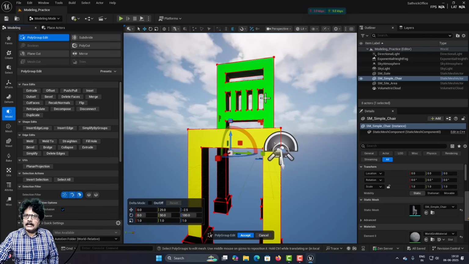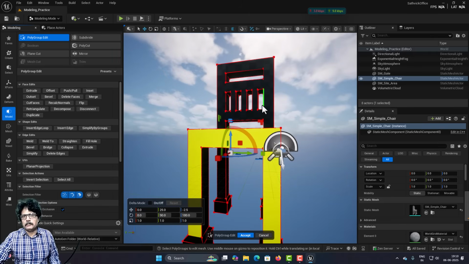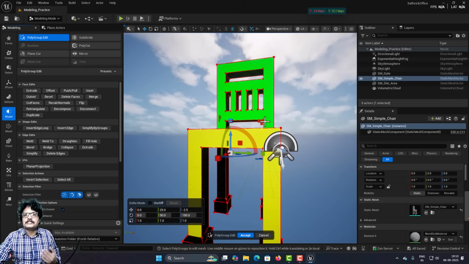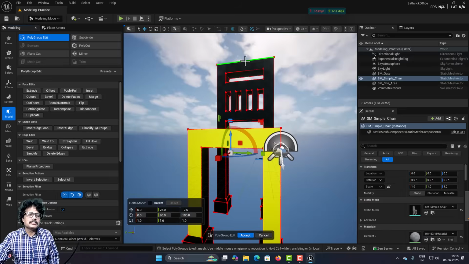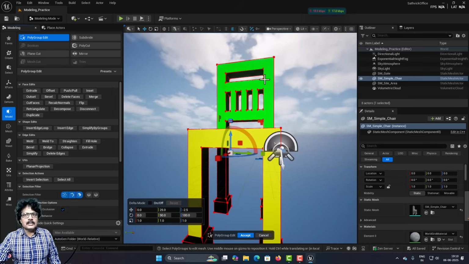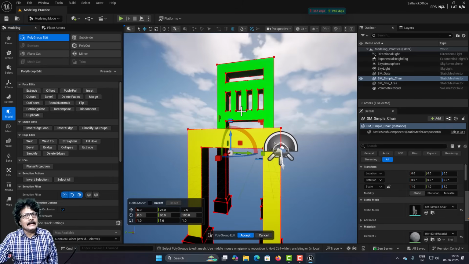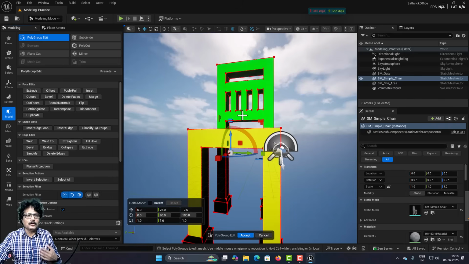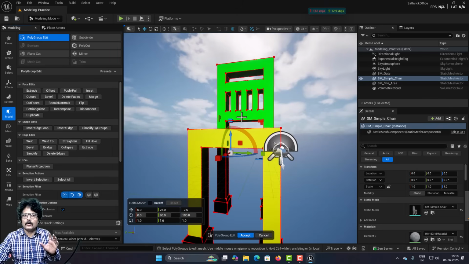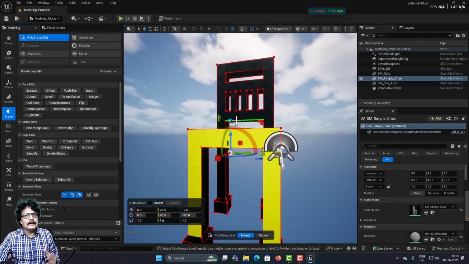When we actually create the model in static mesh mode, the model will be saved to your hard disk, but its polygroup data will be missing. So we have to again regenerate it using this polygroup edit, and then we have to start editing. The workaround for this is, whenever you are editing over a period of time by closing Unreal and again opening it, and if you want this polygroup edit data to be available to you every time, then you have to use dynamic mesh.